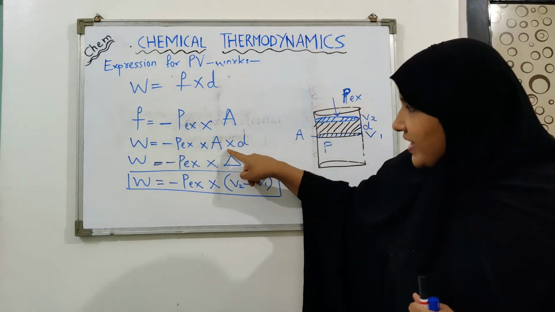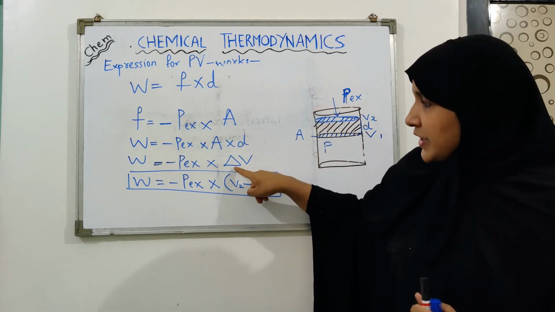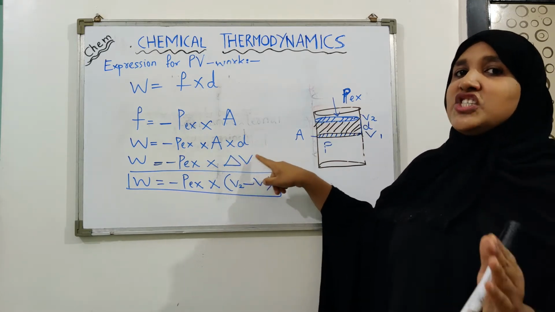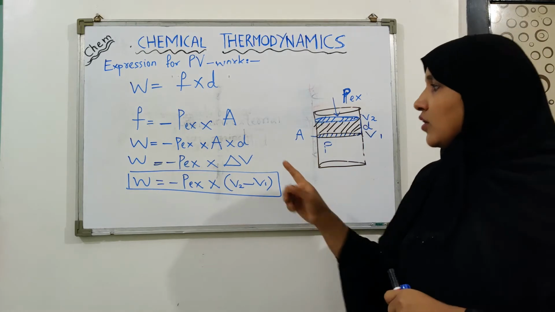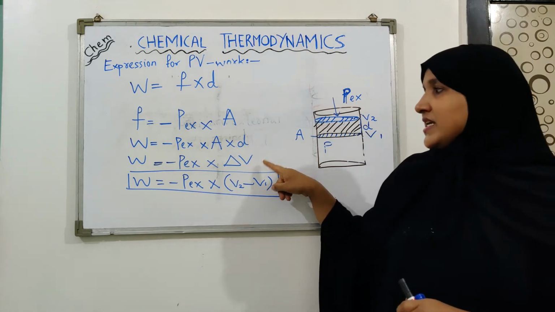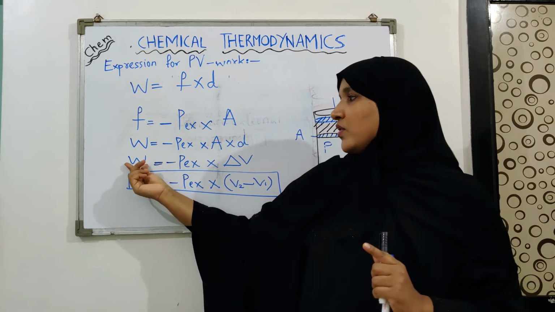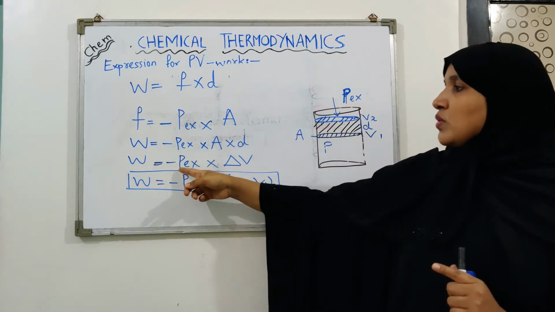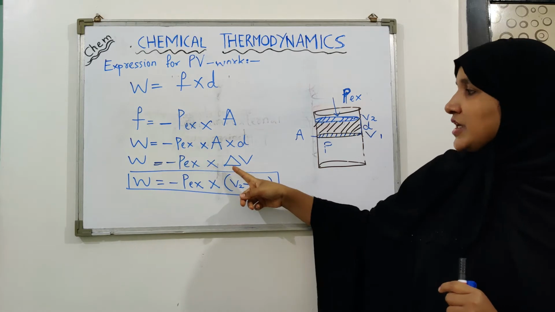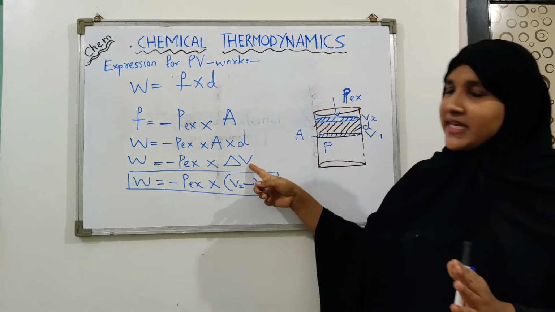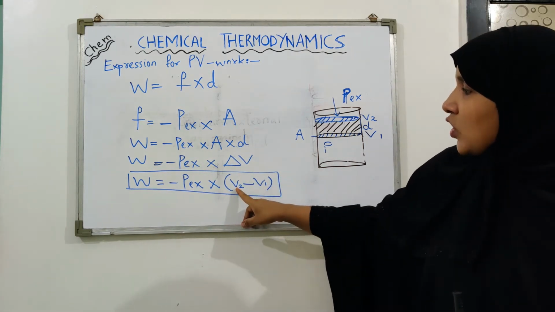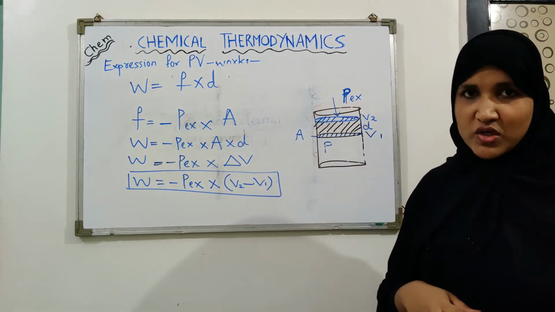So in place of A and D, we can substitute delta V, that is change in volume. And when you substitute this, you get your equation of pressure volume type of work, which is W equals minus P external into delta V. What is delta V? It is final volume minus initial volume.